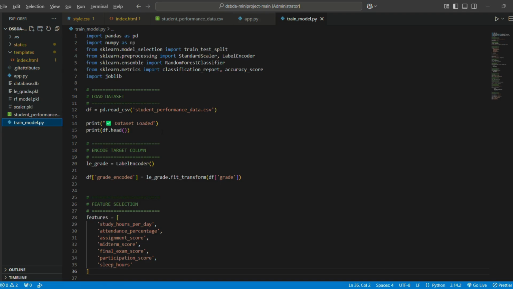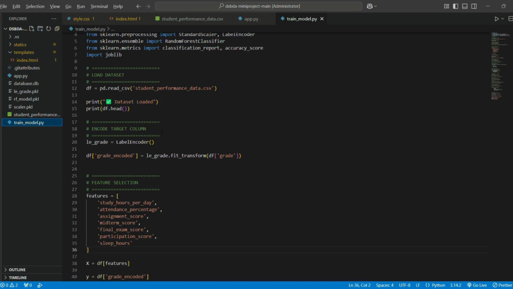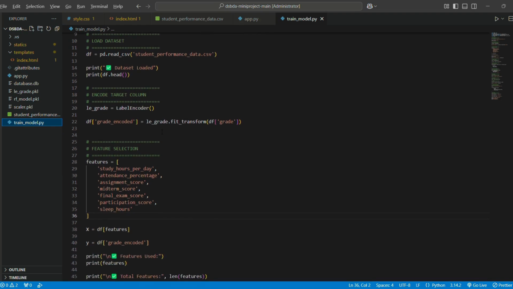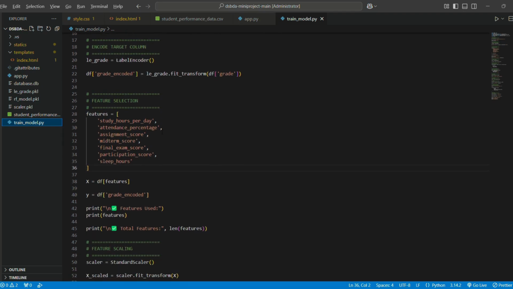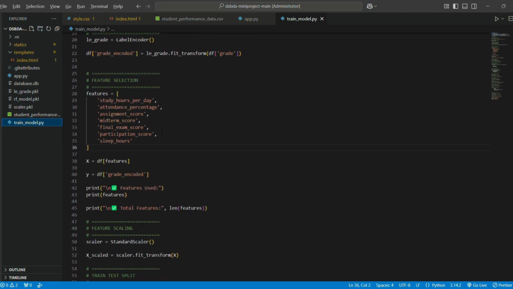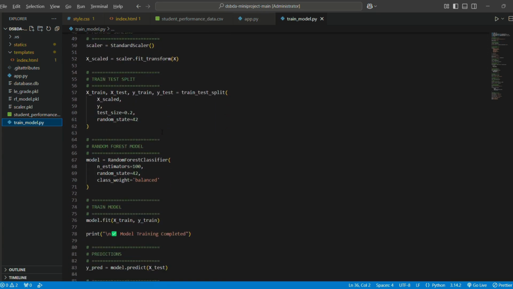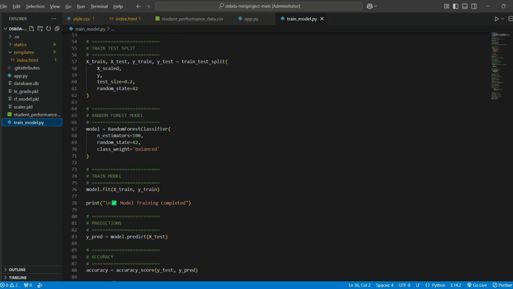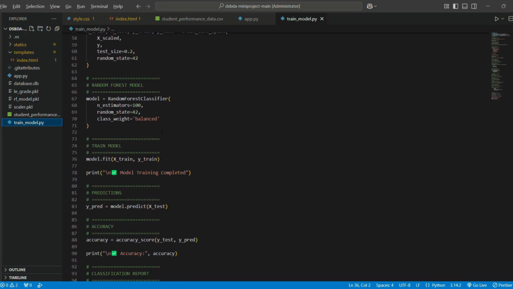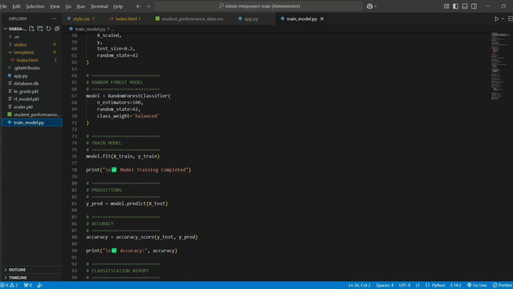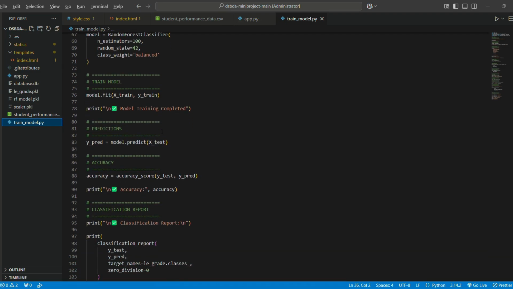In this file, the dataset is loaded using the pandas library. Then the preprocessing is performed. The grade column is encoded into numerical values. These are the features. Then the random forest classifier is used as the machine learning model. Random forest is an ensemble learning algorithm that combines multiple decision trees to improve prediction accuracy. This model is used because it gives high accuracy, reduces overfitting, works well for classification problems, handles numerical data efficiently, and gives reliable predictions. After preprocessing, the data is divided into training and testing.